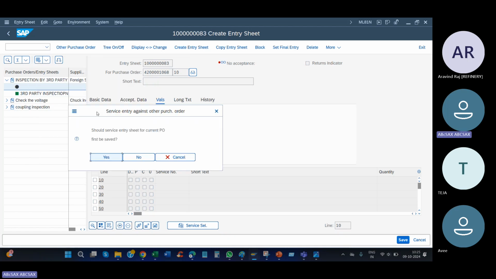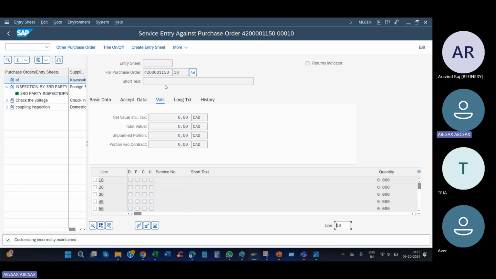Put service entry for the PO. No, that is not mine, leave it. So this is my PO number, 110. Press enter. Come down, the adopt service button will be there at the bottom.